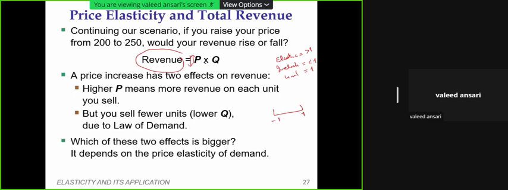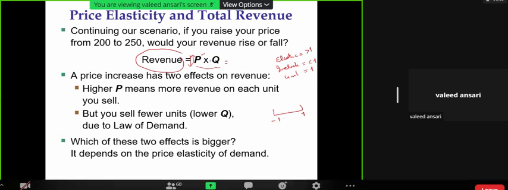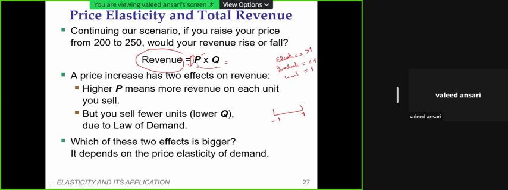Now the point here is to understand the concept of elasticity, for example a pricing decision in marketing, you study the 4 P's of marketing. One of the most important factors in demand is price. So the ultimate effect of this change in price is to look at the revenue, whether it is going to bring more revenue in total. The price of a good times the number of units sold is called total revenue. So the implication of the elasticity on revenue we can understand in light of the elasticity measure.